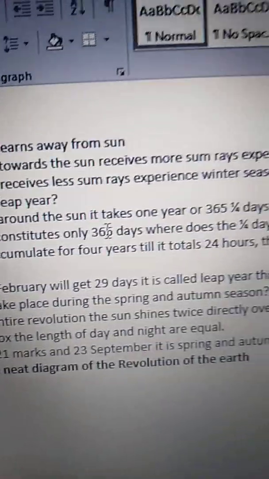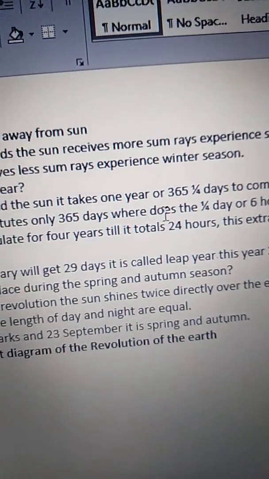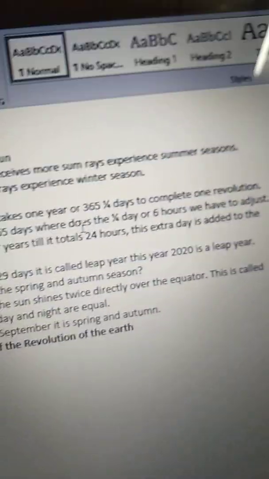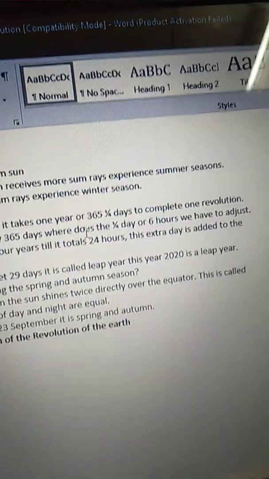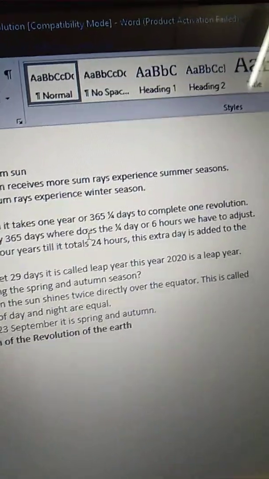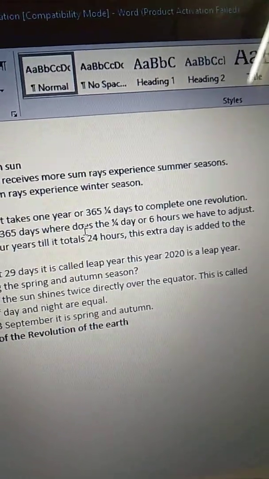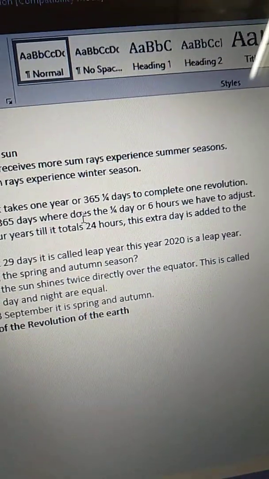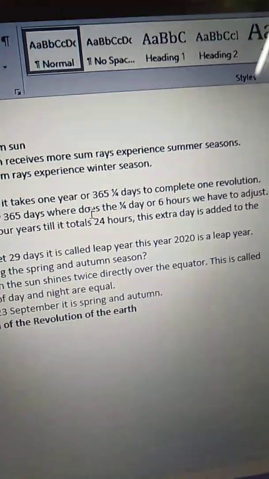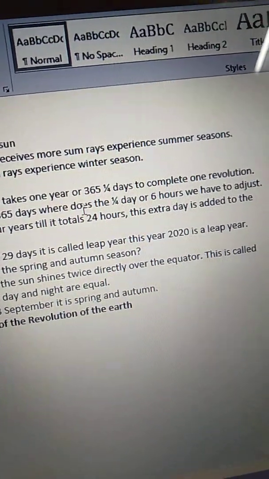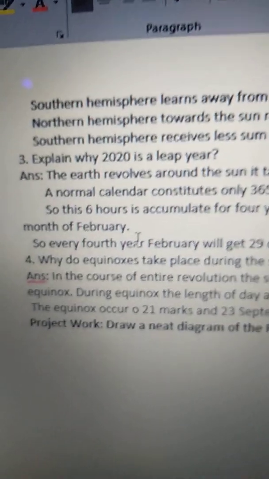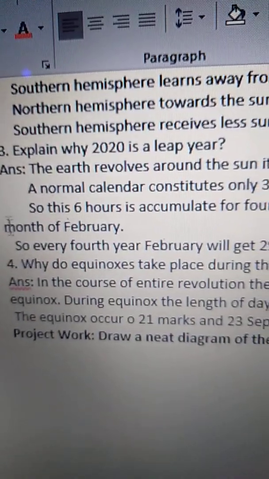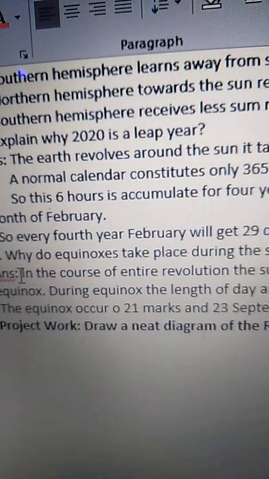So, the earth revolves around the sun. It takes 1 year, 365 and a quarter days, meaning 365 days and 6 hours. To complete 24 hours, this 6 hours per year takes 4 years. So for every 4 years, we count these extra 24 hours and add them to the month of February. This is the answer.